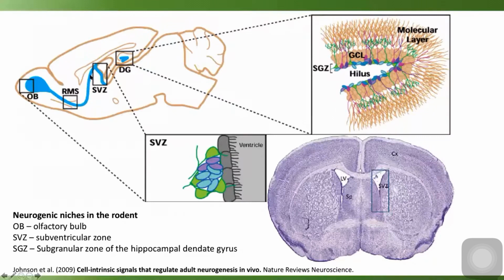We don't have that in humans, or very little. It's pictured here, the subventricular zone, right outside the ventricles. One of the reasons there's neurogenesis right next to the ventricles is because the ventricles contain CSF, cerebrospinal fluid, that bathes these neurons in signaling factors, such as growth factors and neurotrophins that tell them to proliferate.